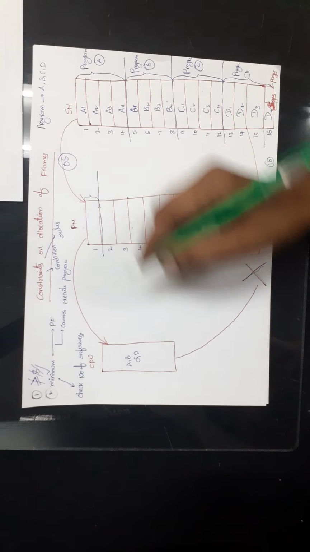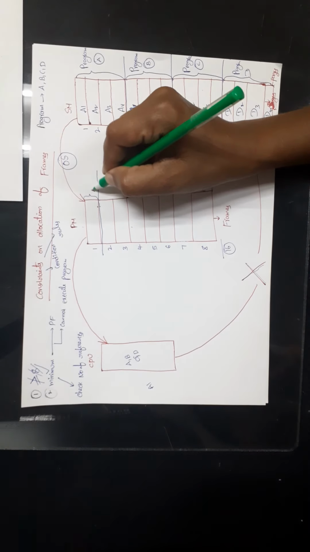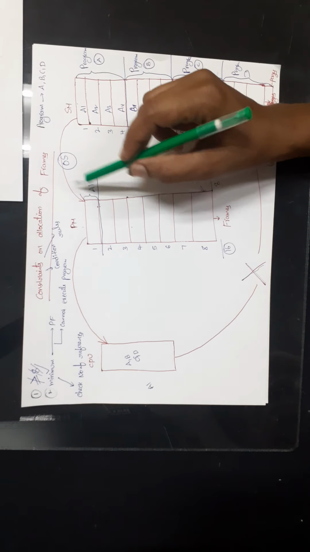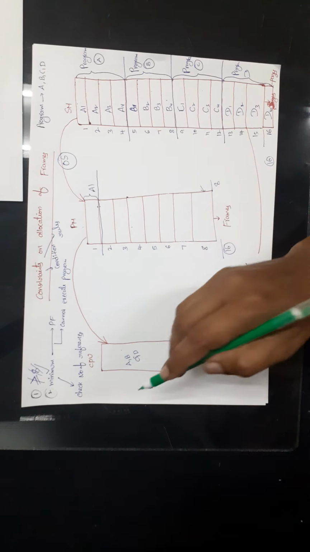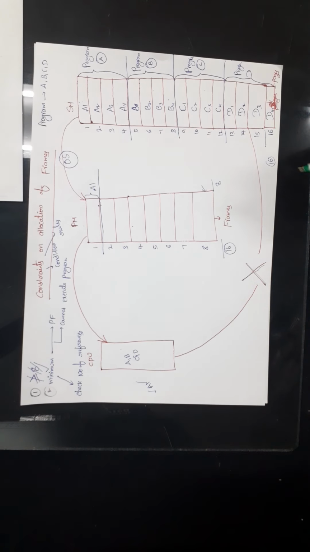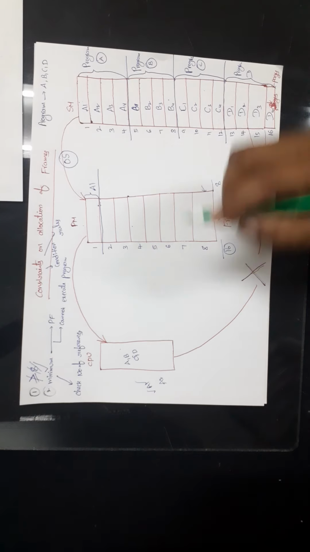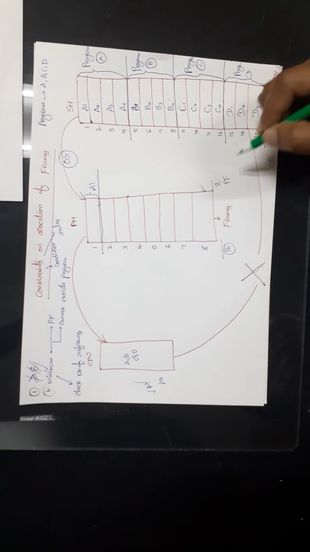Now let us assume that CPU requested for A1. So A1 is loaded into the primary memory. From the secondary memory, A1 is loaded into the primary memory. Now CPU can access A1 and can execute A1. Now let us assume that CPU requested for A2. A2 is not available in the primary memory, so we can call it a page fault.